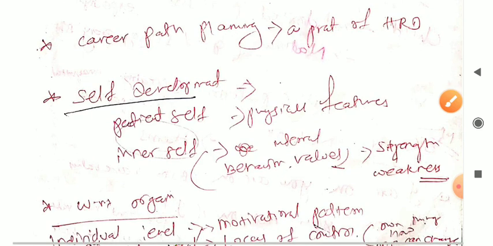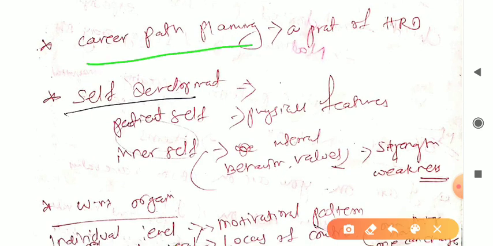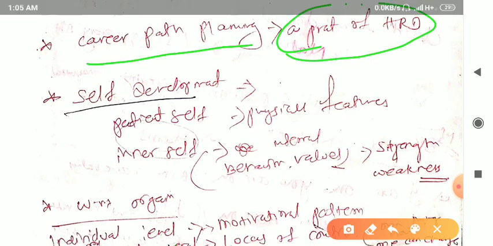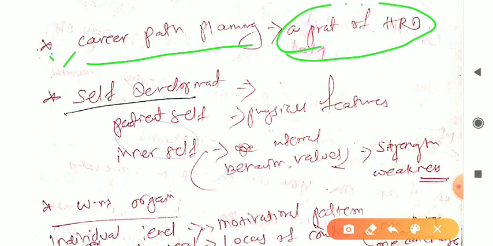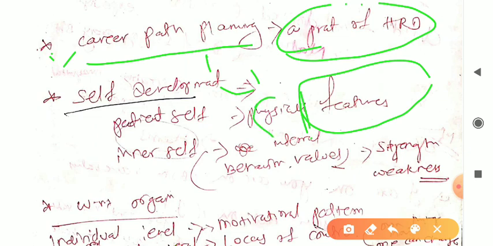So next we will discuss career path planning, a part of HRD. Remember this, career path planning, this is a part of HRD. So here, in the book they have given big lines, but for the exam we need to clear the subtopic. If you want to read, then you can read the book, if you have the time, right?